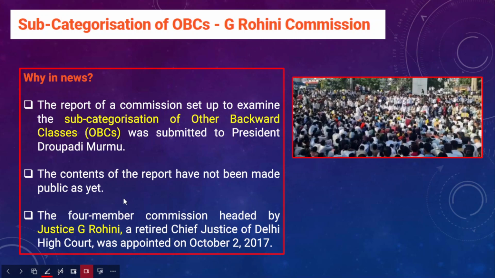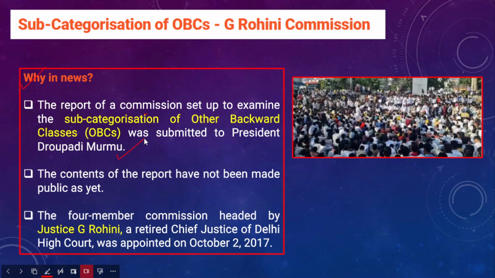Now we need to understand why this is in the news. Okay, so the report of the commission set up to examine the subcategorization of other backward classes, otherwise known as OBCs, the socially and educationally backward classes of society. Justice G. Rohini Commission submitted its report to President Draupadi Murmu.